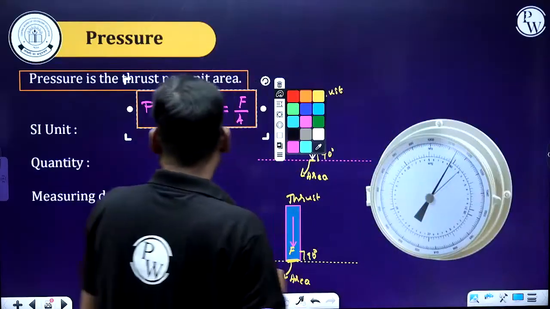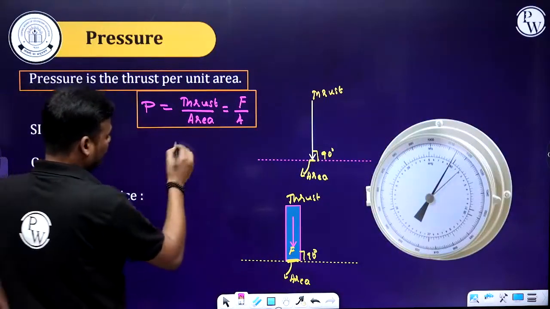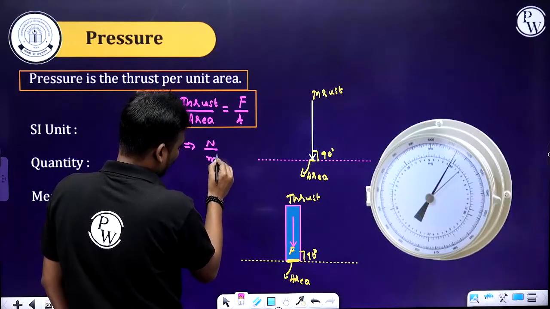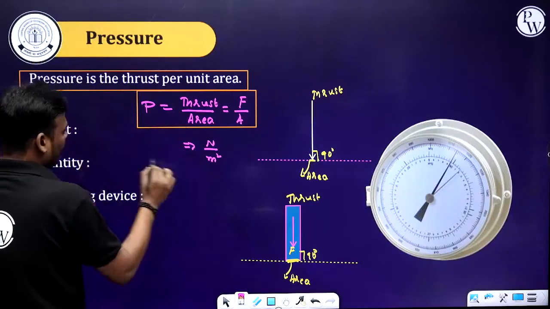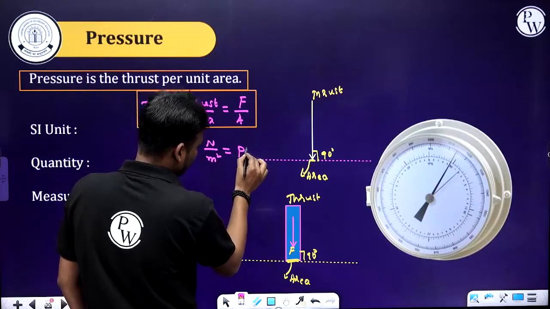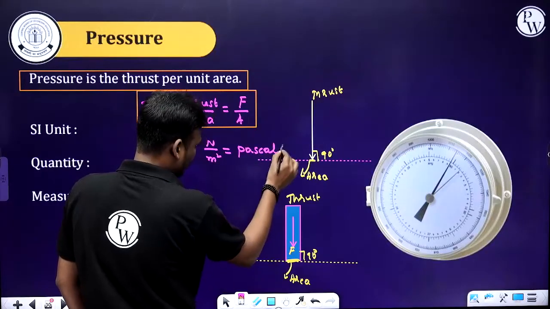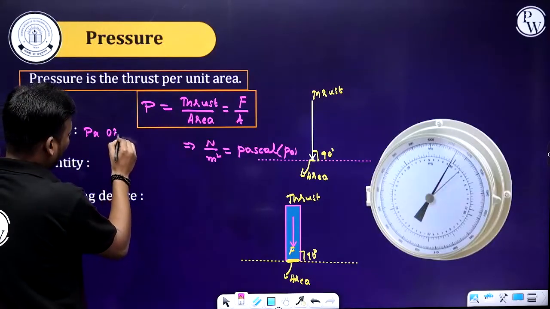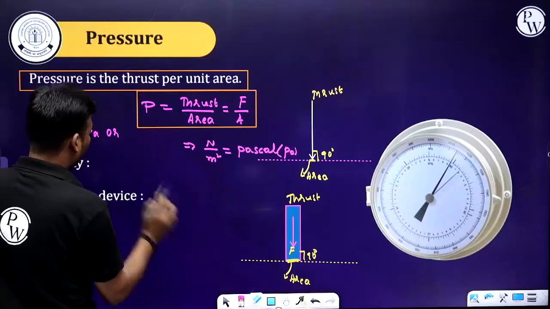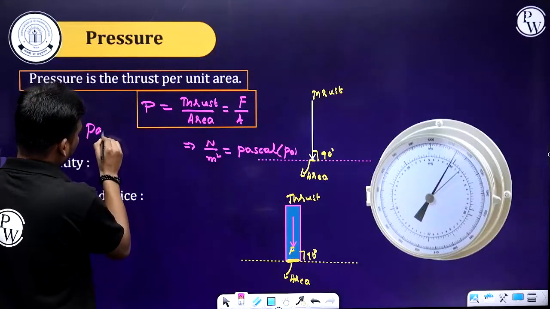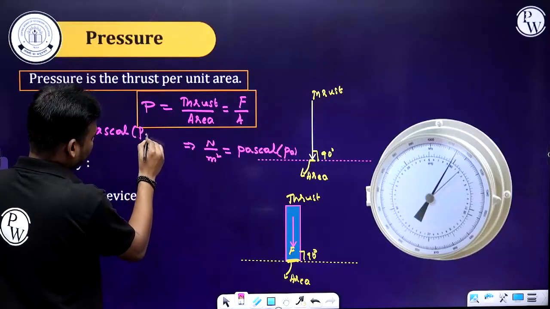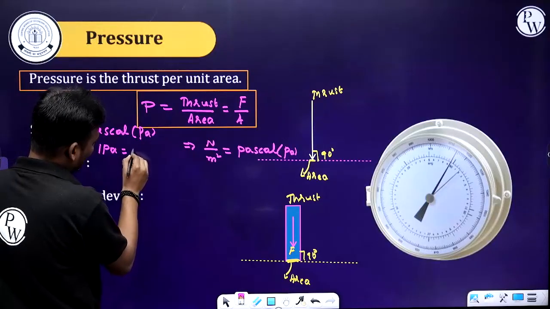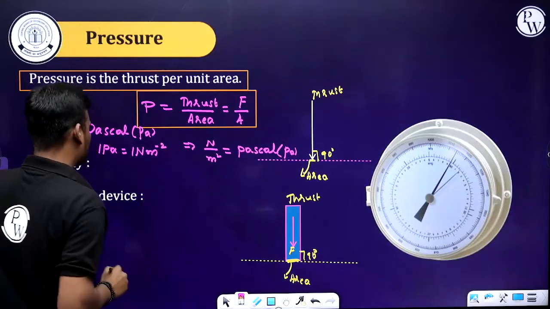Got it? Now next one, SI unit. If you look at the formula, the unit of pressure equals Newton per meter square. What is the unit of area? That is meter square. So this Newton per meter square only we call as a Pascal, represented by Pa. So Pascal is given by Pa, or 1 Pascal equals 1 Newton per meter square. Both are correct.